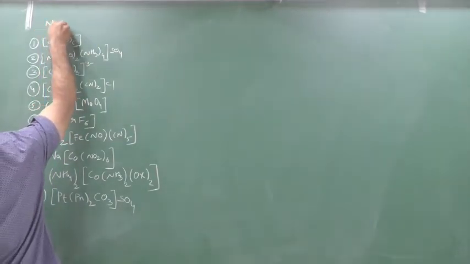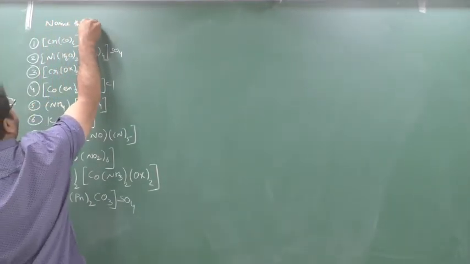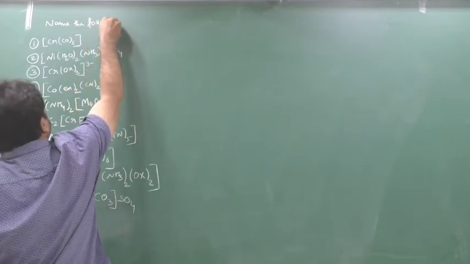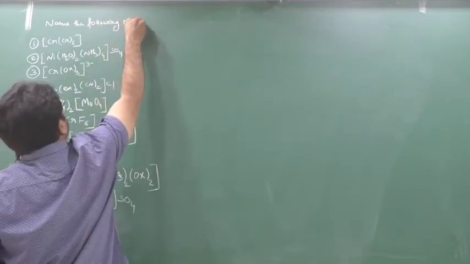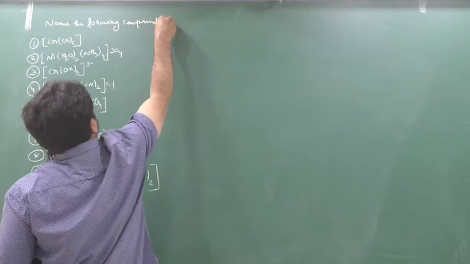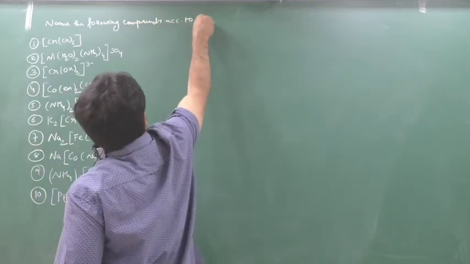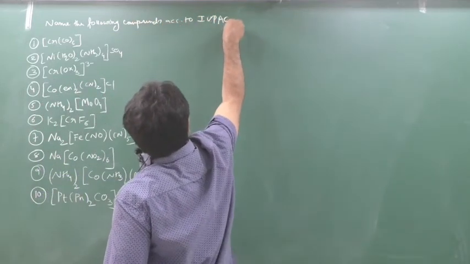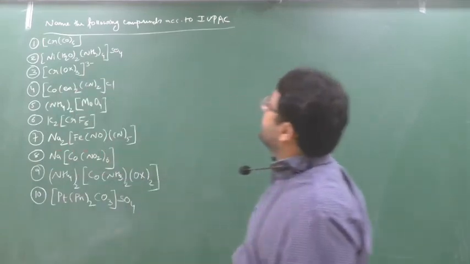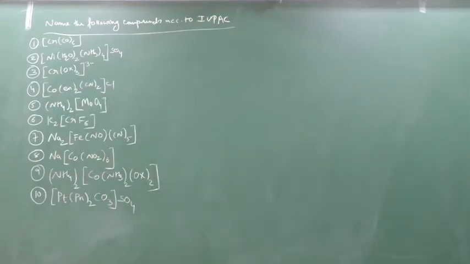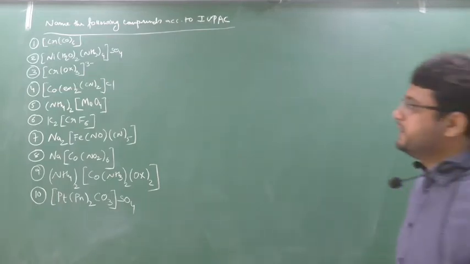Okay. So make a heading. Name the following compounds according to IUPAC. Okay. First, pause the video and write down all the questions, then see one by one. Clear? Chalo. Ready, beta? Ready. First question.